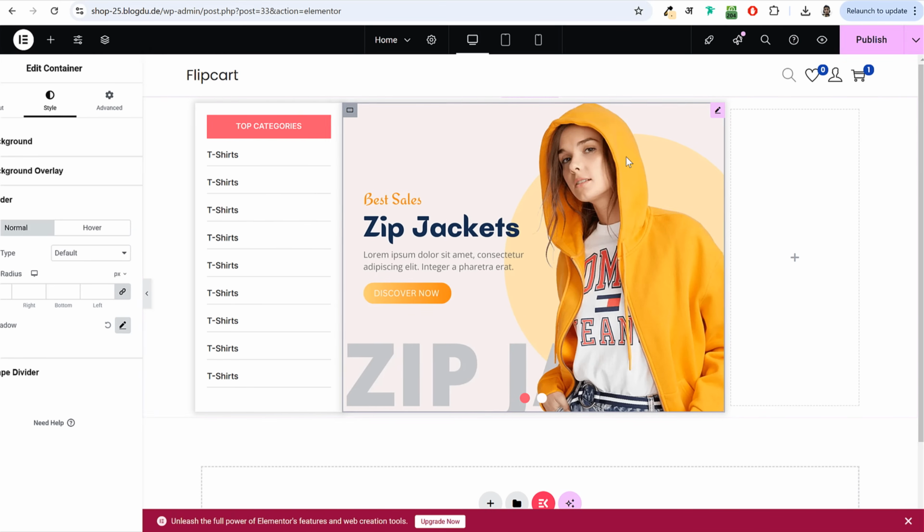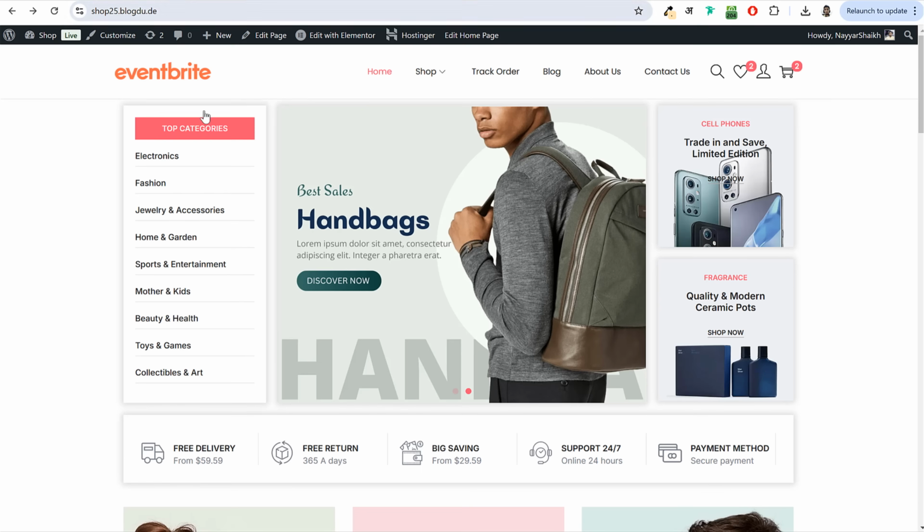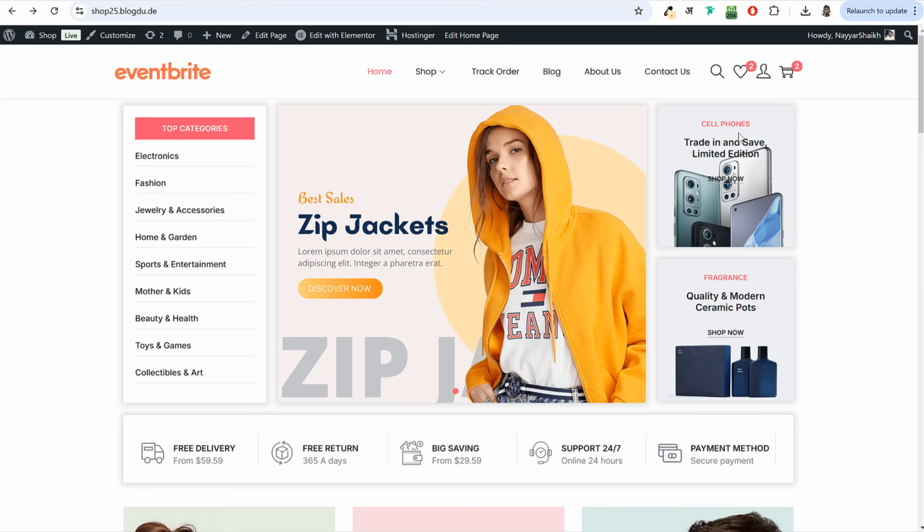Now let's add these 2 banners at the right hand side. Now you can use Canva for these banners as well. You can go to Canva and you can design a banner like this, just like we learned. Or if you want, let me show you another way of designing banners, or maybe using a background and on top of that adding text in Elementor. Let me show you how that is done.